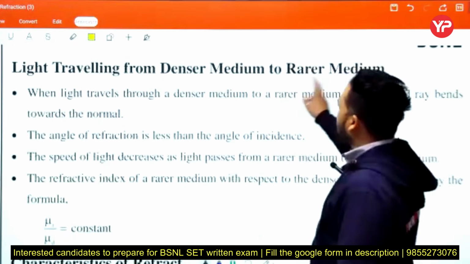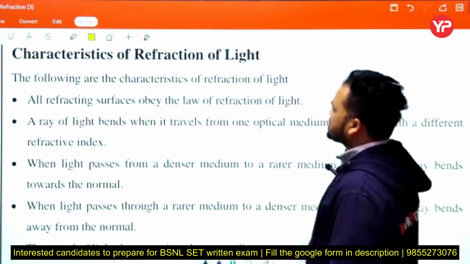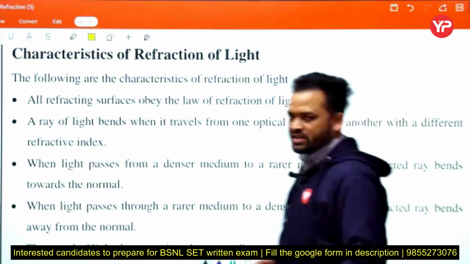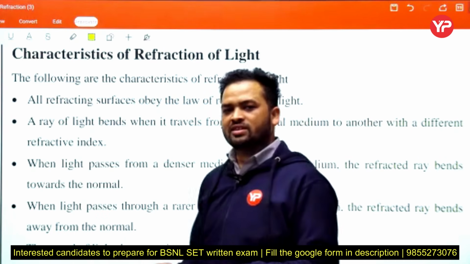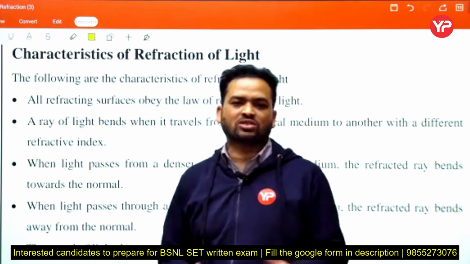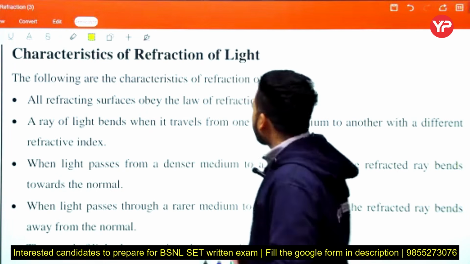Light traveling from denser to rarer medium, we discussed this in the previous slide also. Okay, characteristics of refraction of light. What are the properties of refraction? This is the last slide of today's lecture, then we discuss the problems based on that particular topic. The following are the characteristics of refraction of light.